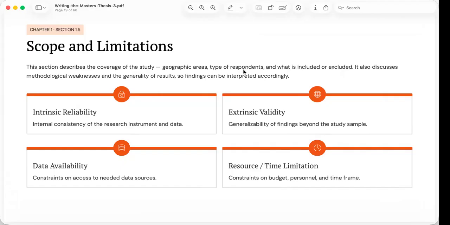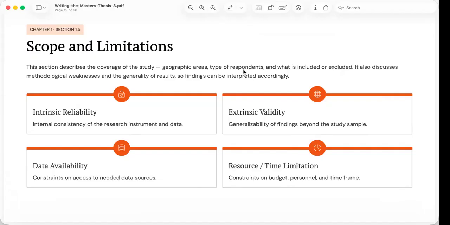The scope defines the coverage of the study, and it specifies the location, respondents, time frame, variables, and context being investigated. For example, a study may focus only on one government agency, one province, or one group of participants. By clearly defining the scope, the researcher prevents readers from expecting conclusions that extend beyond the intended coverage of the research.